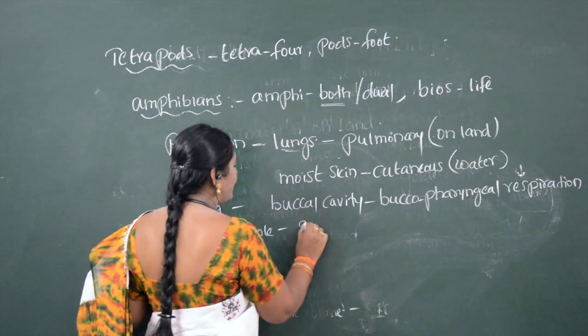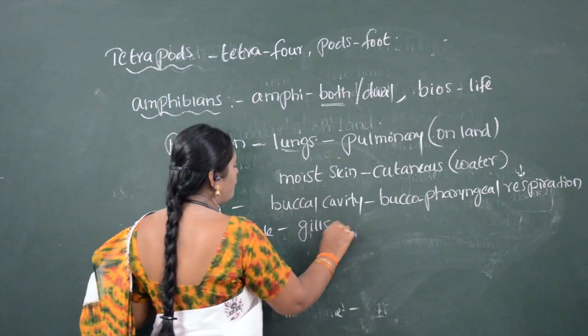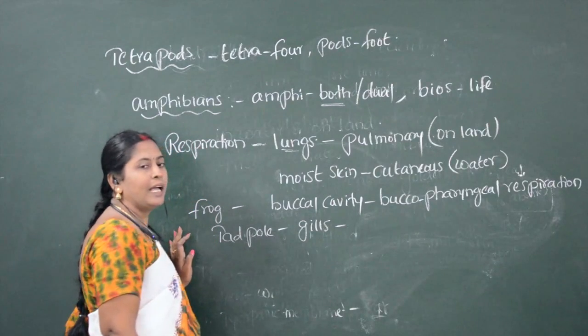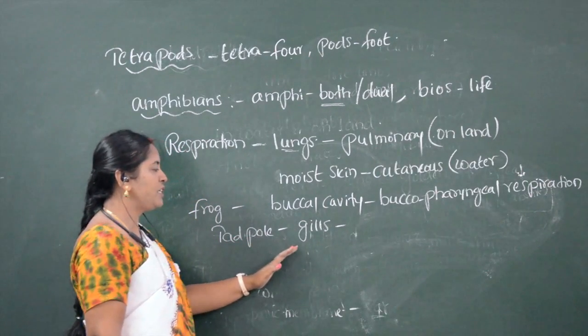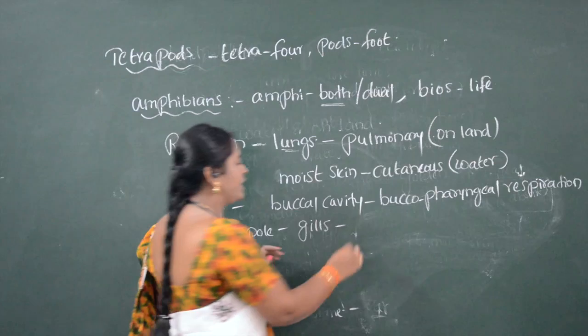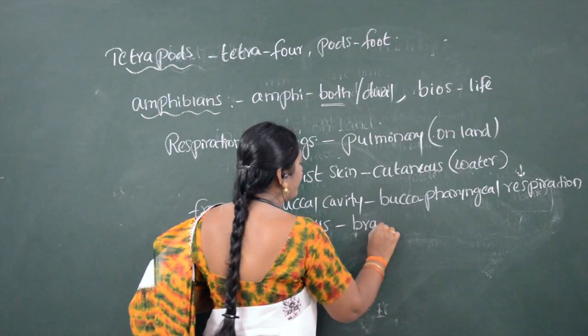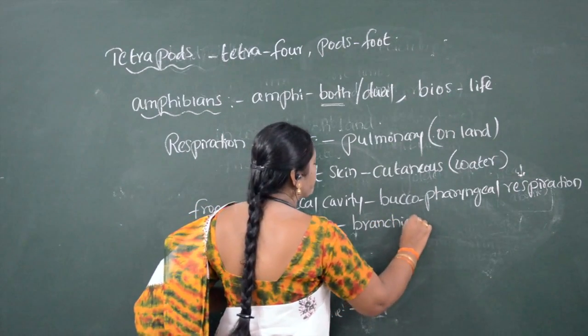Tadpole larva breathe with the help of gills. The organism which breathes with the help of gills is called branchial respiration.